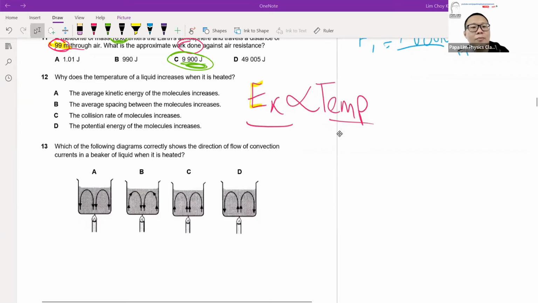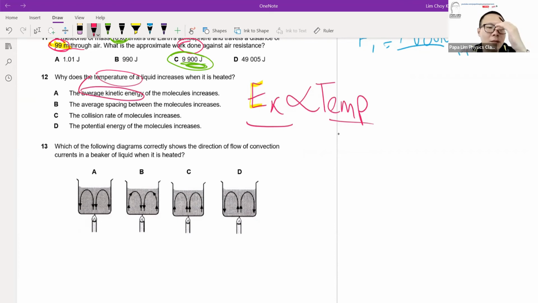So whenever temperature increases, what is the cause of it? The primary reason is that the kinetic energy increases. That is the first line of direct inference. Whether the space increases, whether no.